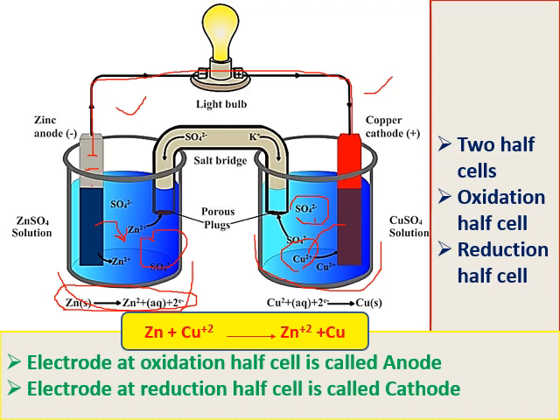That means more positive charge is developed in the solution at the oxidation half cell, and more negative charge is developed in the reduction half cell electrolyte. To balance these, the salt bridge contains positive ions and negative ions. So negative ions move towards the oxidation half cell to stabilize the positive ions, and positive ions move towards the reduction half cell to stabilize the negative ions. So that is to maintain the electrical neutrality and to close the circuit of the cell. The salt bridge is useful. Without a salt bridge we cannot maintain electrical neutrality.